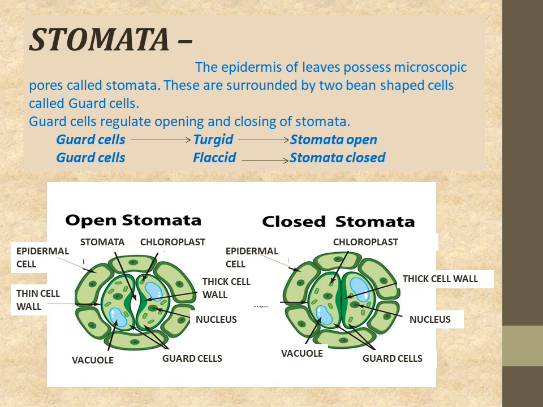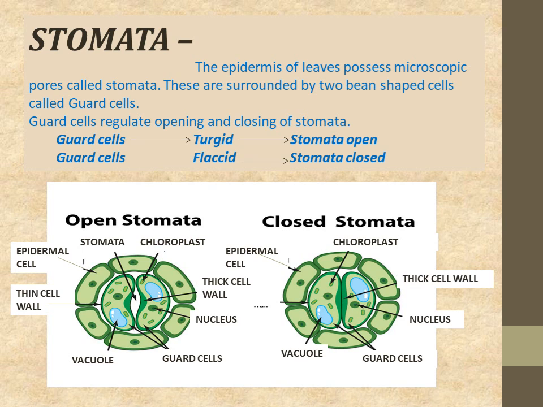You can see here, this is the structure showing open stomata, and this one is closed stomata. Now see, these are guard cells. You can see there is only one difference in both the diagrams, this space here. You can see the space here, but you can't see the space here, because the stomata is closed here and open there. That's why there is a space between the two guard cells.